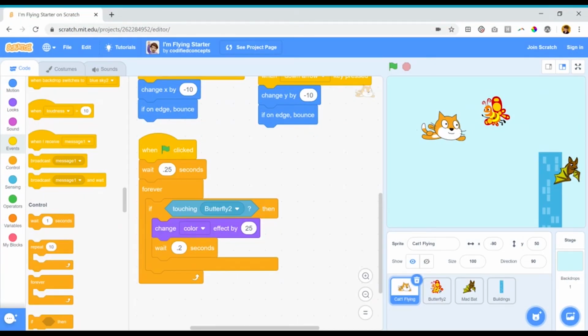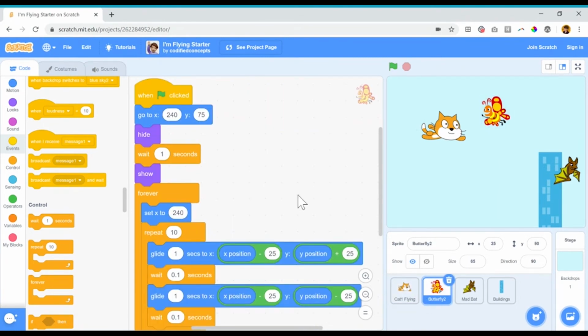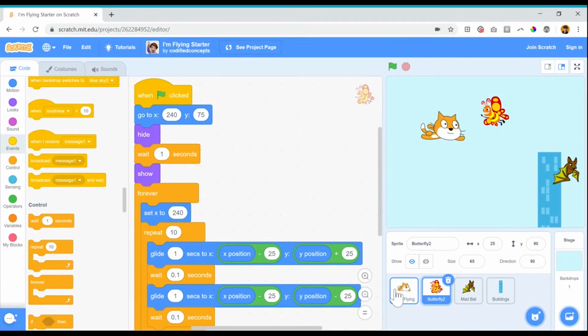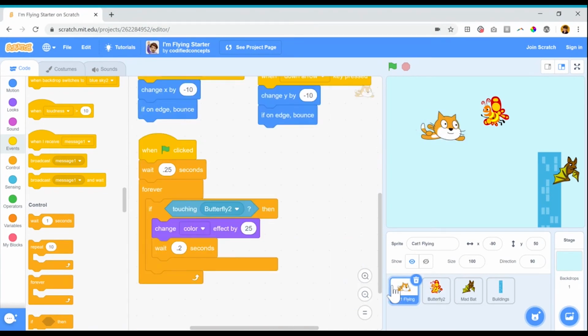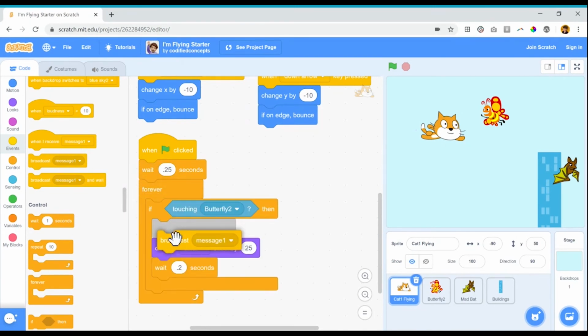We can handle this a couple different ways, because as I've mentioned previously, in coding, often there's more than one way to come up with a solution. So one way we could set this up is to set up similar code here for the butterfly and tell it when it's touching the cat to respond a certain way. Another way we could handle this would be for the cat to broadcast a message to the butterfly. For instance, here I could add this little broadcast message block.